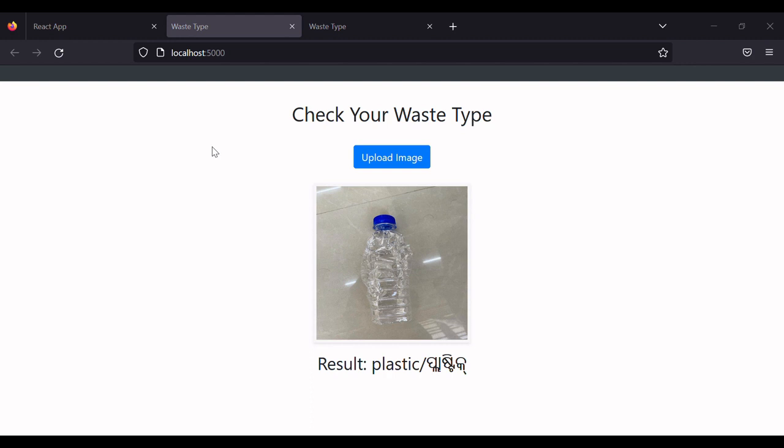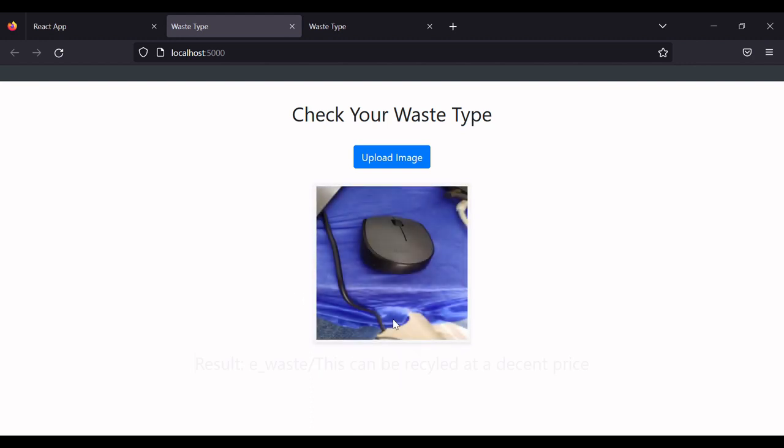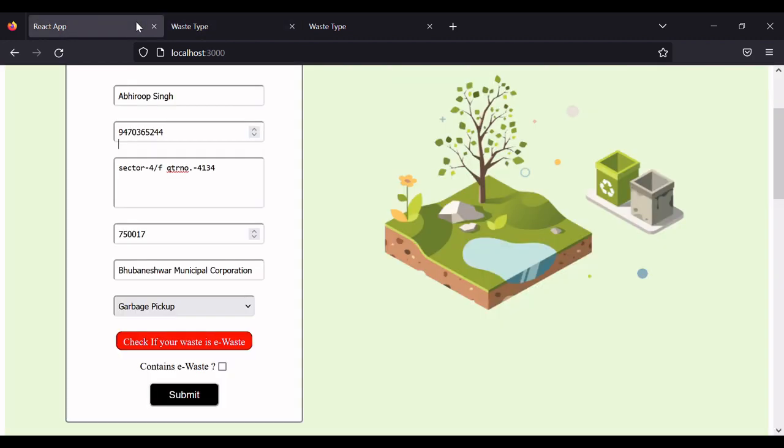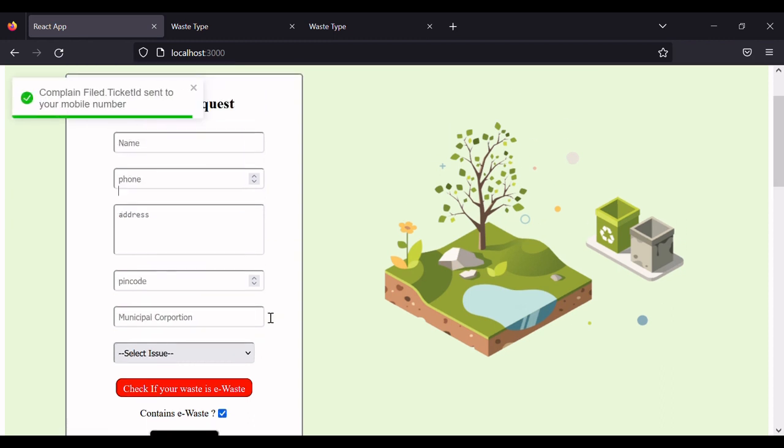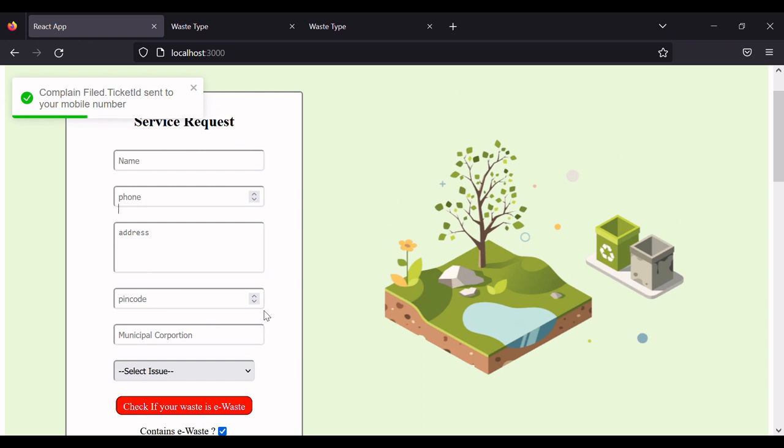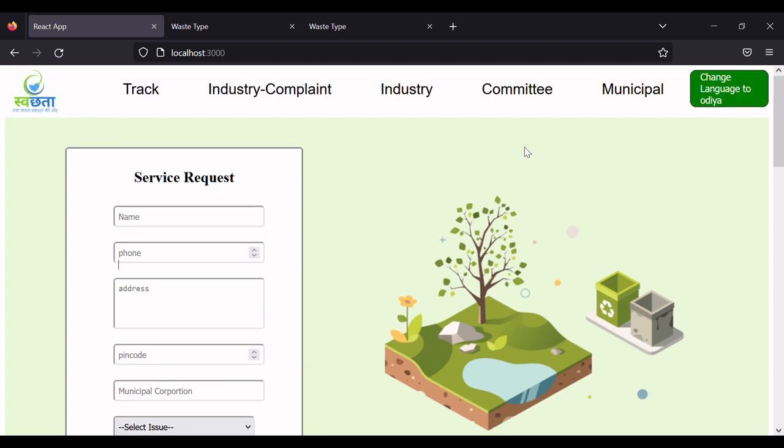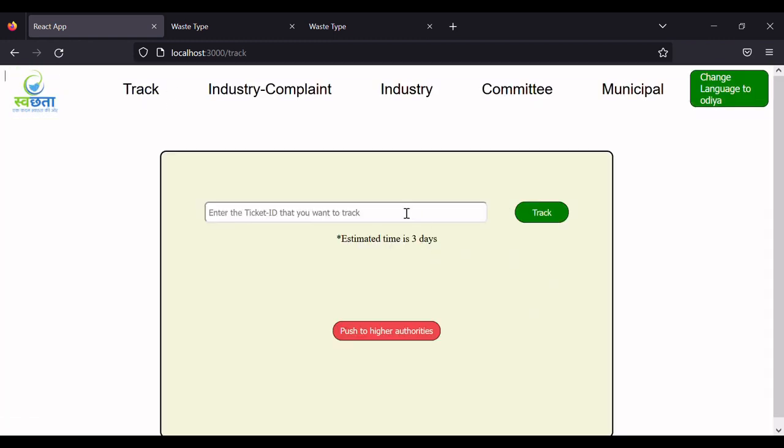Similarly, we have clicked a photo of a mouse, and if you click on predict, it is showing it is e-waste and this can be recycled at a decent price. So an uneducated person could now check this button if it contains e-waste or not. For example, it contains, so we click on the checkbox, and now we click on submit. So the complaint has been filed and a unique ticket ID has been generated, and a message has been sent to the respective user's mobile number, and he or she could track the complaint with the ticket ID.